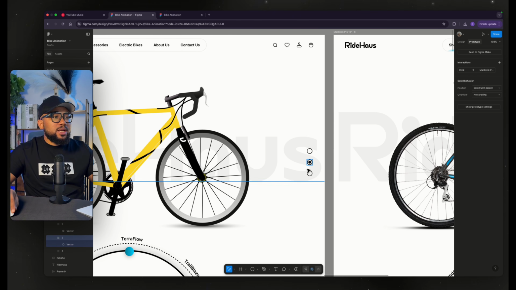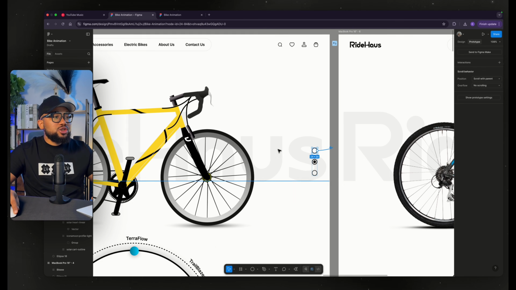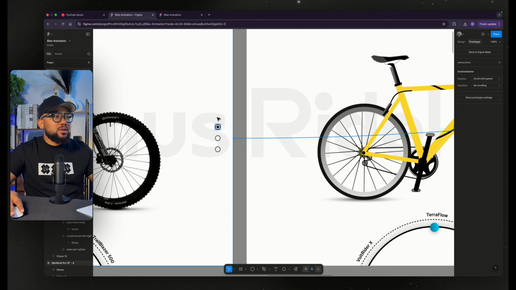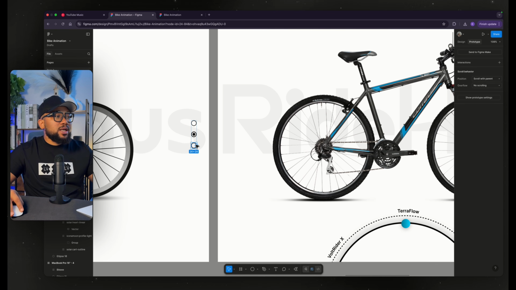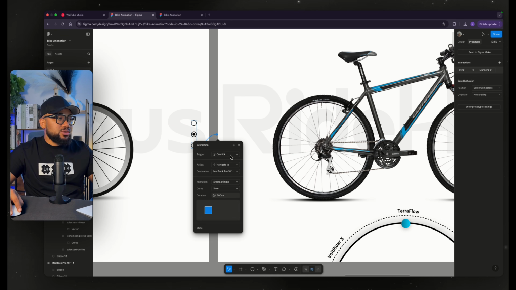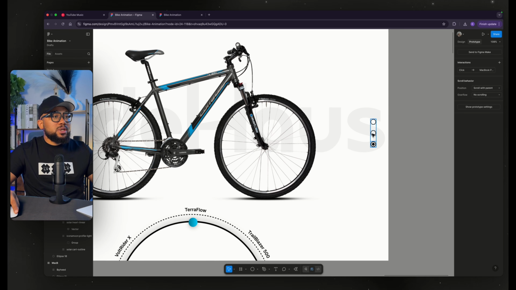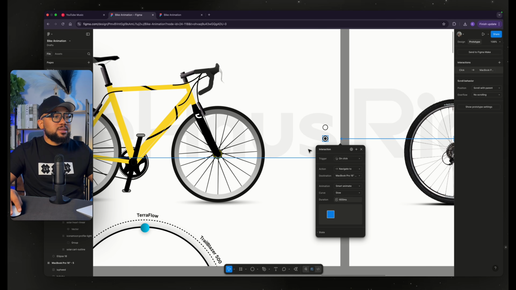Now, when we click this one, it should be able to take us back, on click smart animate, slow 600. Then when we click this one, it should do the same thing, smart animate. Then for this, when we click this, it should do the same thing.